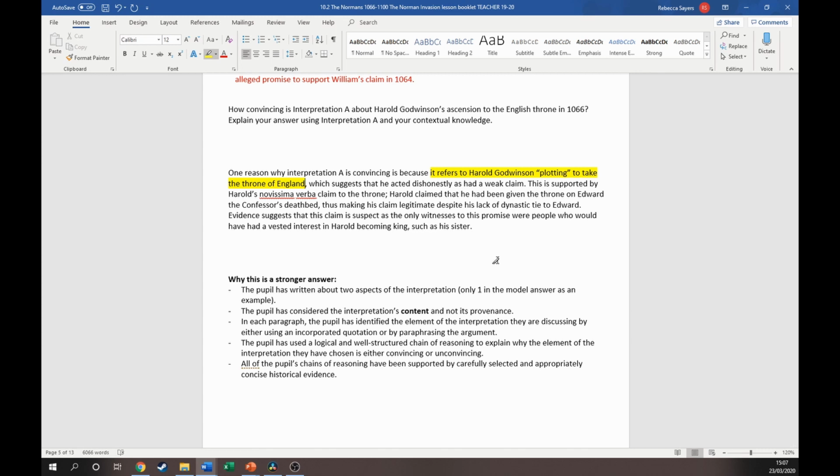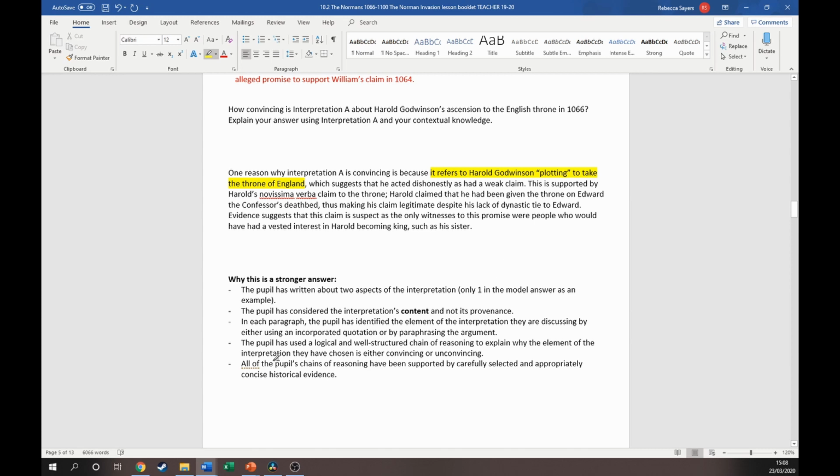Now, what I mean by an incorporated quotation is I've not just said one reason why interpretation A is convincing is because plotting. That wouldn't make sense. What I've done is I've woven that word plotting into the sentence, or I could have just put the whole thing in my own words. And the point of this is to demonstrate to the examiner that I understand the argument that's being made. If I just throw individual words in there, it's unclear that I actually understand the overall line of argument.